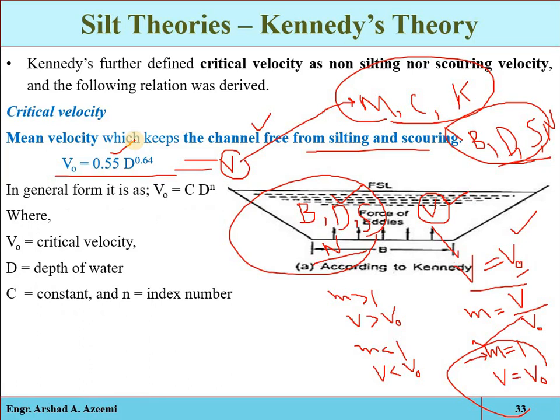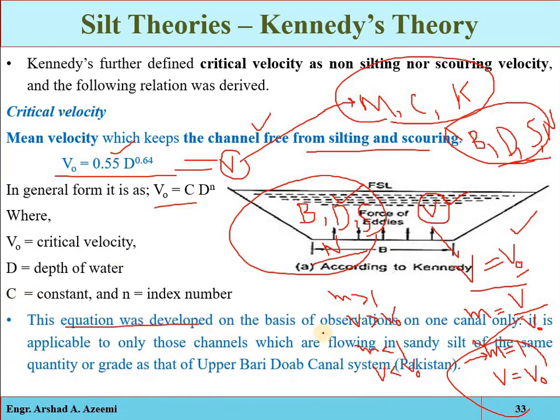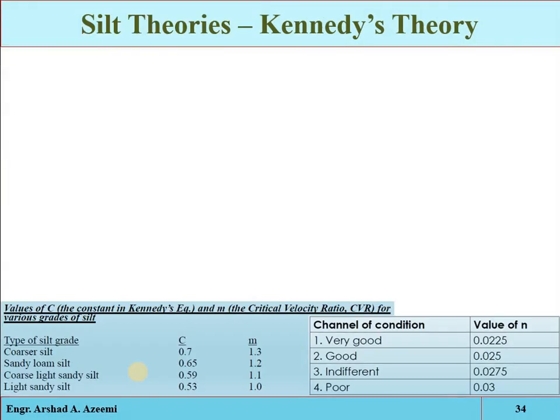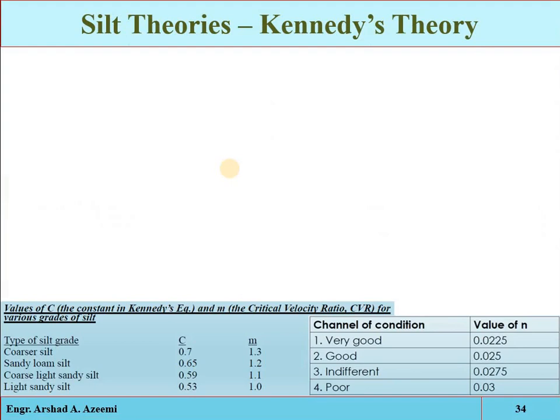Clear? So that was the general equation derived by Kennedy, determined through research. And remember, this equation was developed on the basis of observation in one canal only, and that canal was the Upper Bari Doab Canal system, one of the oldest irrigation canals in the world, which is located in the Punjab, currently in Pakistan. Okay, so he did this research in 1895. Now see, in this equation we have the C and N, so their values can be taken from here.